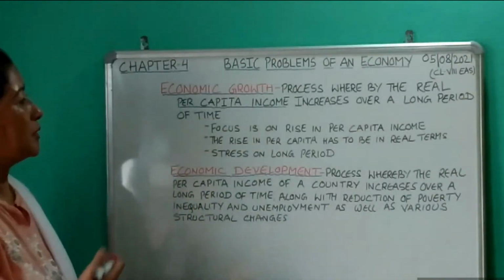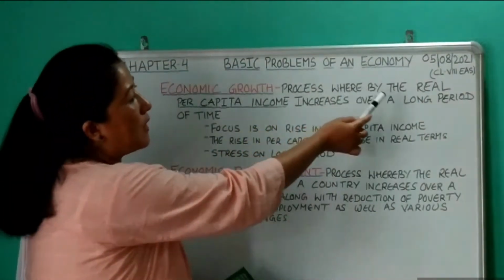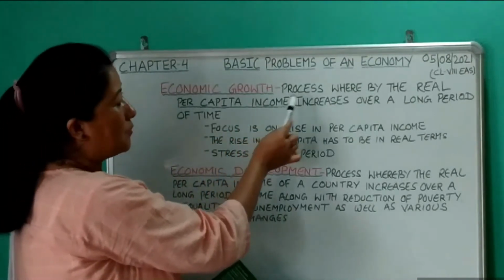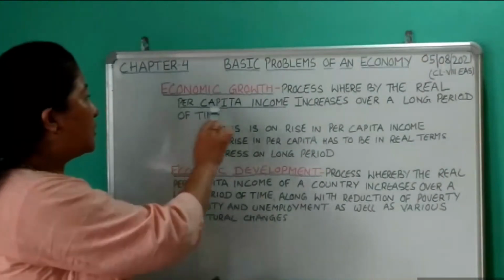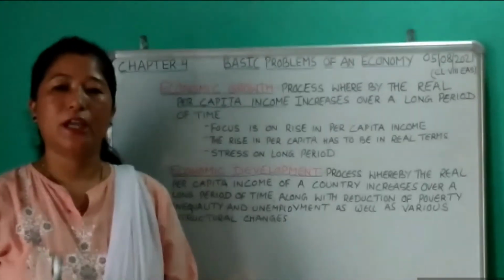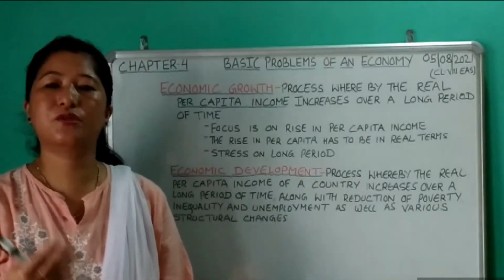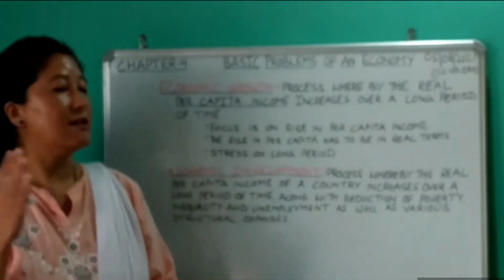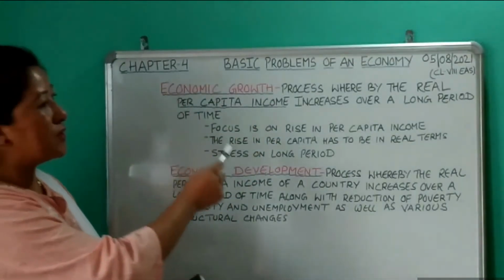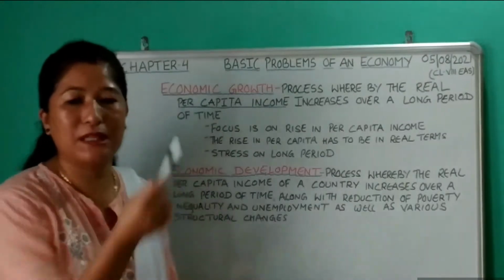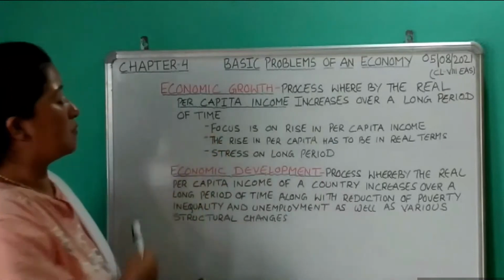First let's see economic growth. Economic growth is a process whereby the real per capita income increases over a long period of time. You already know the meaning of per capita income. It is the average income of a normal resident of a country in a year, isn't it? So the real per capita income of the country increases over a long period of time, leading to economic growth.